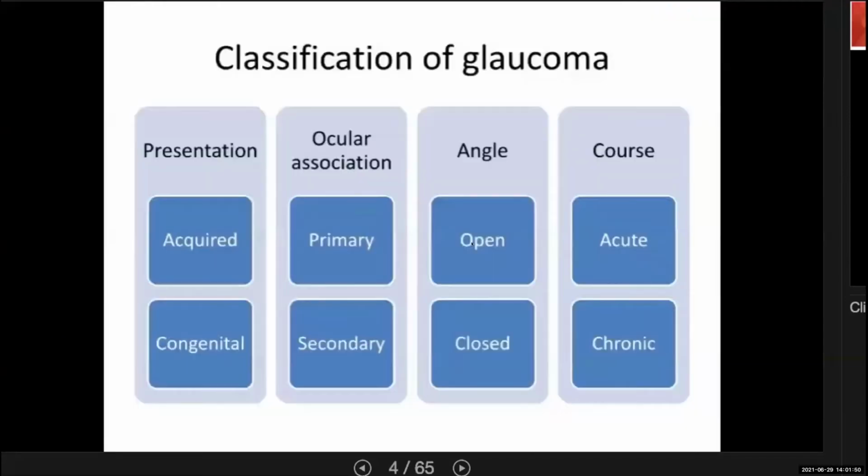As we know, all classifications of glaucoma are based on multiple factors. We can classify by presentation, ocular association, angle configuration, or even the cause of the disease.